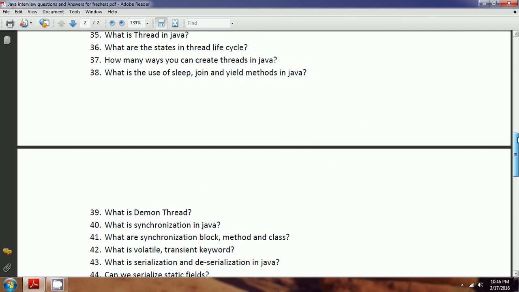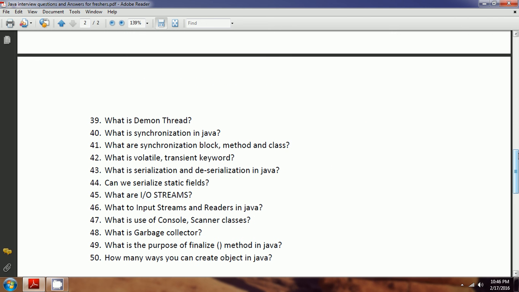And then, what is a daemon thread? A daemon thread is a lowest priority thread which always runs in the back end. That means it is a low priority thread. For example, the example of the daemon thread is the garbage collector. The garbage collector will be running in the background with a low priority.